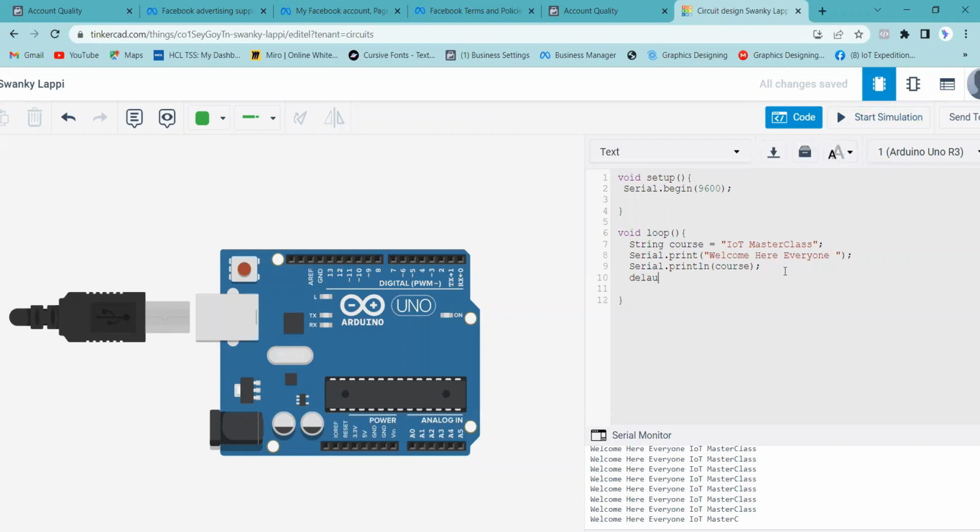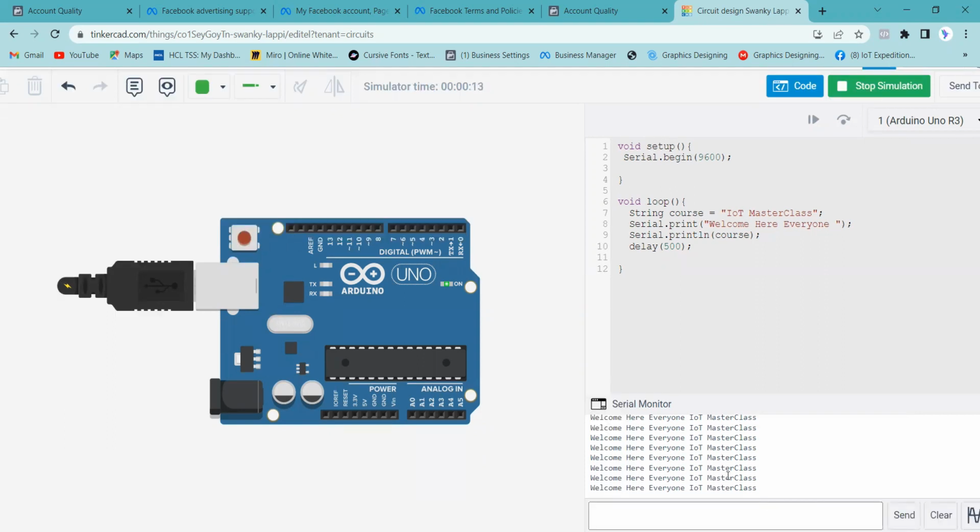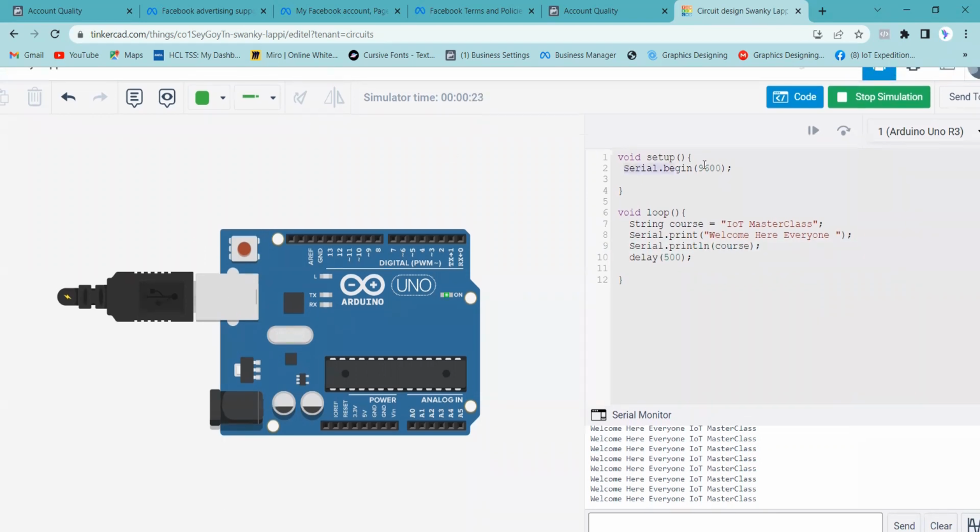So delay, and I'll make it a 500 milliseconds delay. I'll start the simulation here. And now every 500 milliseconds, this should give me one message. You see this, every 500 milliseconds, or sorry, every half second, it is giving me a message out here. You can see it's giving me continuous messages. So I'm getting the message data coming from this Arduino to my computer. And how is it coming? Via serial communication. And that is why I have started serial.begin here.